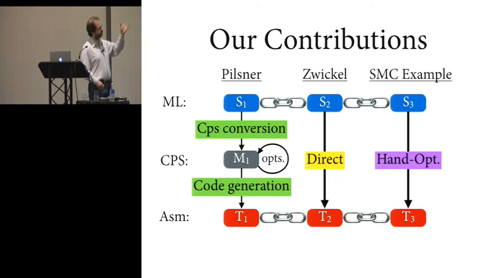And in addition, we've also verified a kind of challenge example from the literature, which is a higher order ML function that's implemented at the assembly level using self-modifying code. Now, the point of that example is not that this is a realistic thing that you're going to actually do, but to demonstrate the flexibility of PILs, that we can handle a really wide variety of different program transformations and still link together the results correctly.